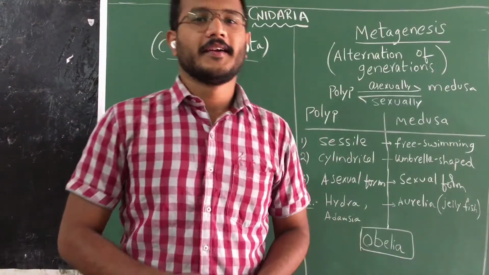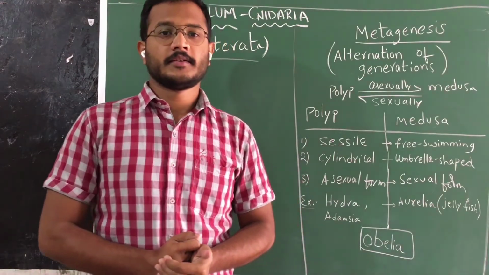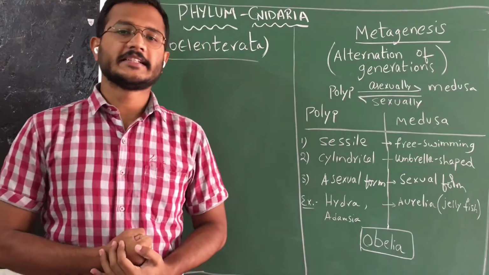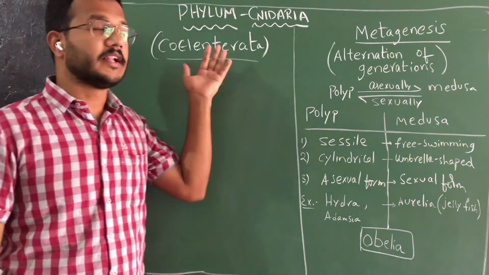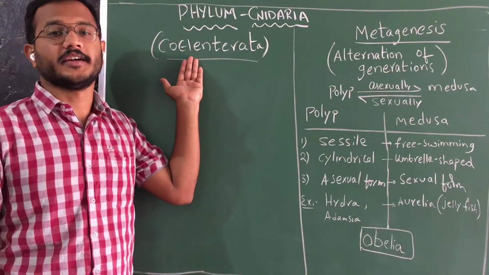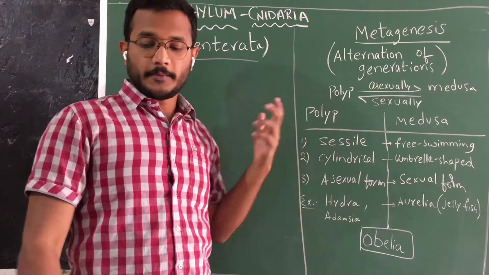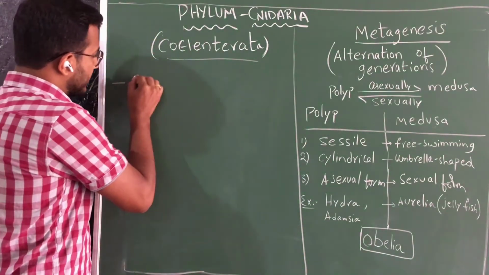Welcome back. In this video, we will discuss the phylum Cnidaria. Before that, we have to know why the animals present in this phylum are called Cnidarians. Another name for the Cnidaria is also Coelenterata. We will see why the name came like this. It is due to the presence of specialized cells.